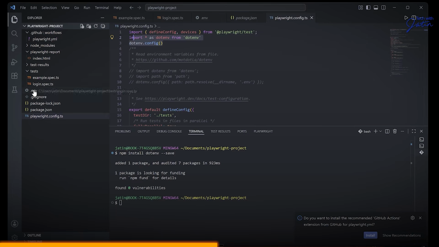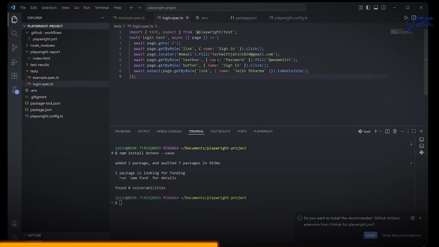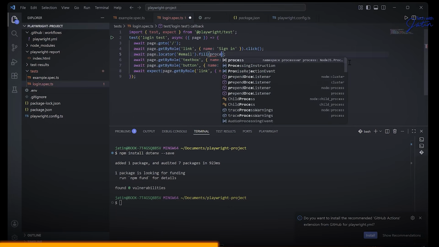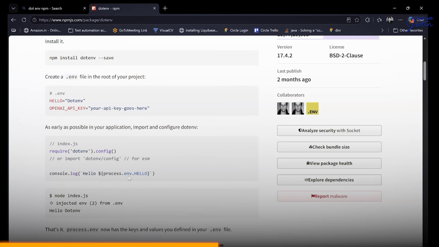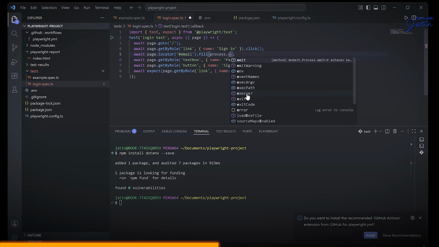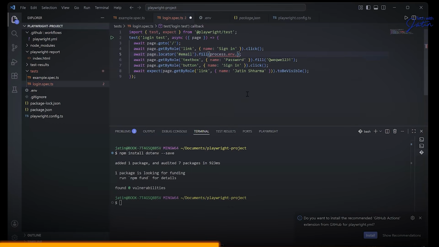Now, we have the env file over here. We have the login.spec. I can literally change this particular stuff, and I can say process. Let's go back over here, and you will see it's written process.env. You can just give the name of the variable. So I can say process.env dot the name of the variable, which is going to be email. And we want to replace it, so I'm just going to say dollar, curly bracket, this and this.